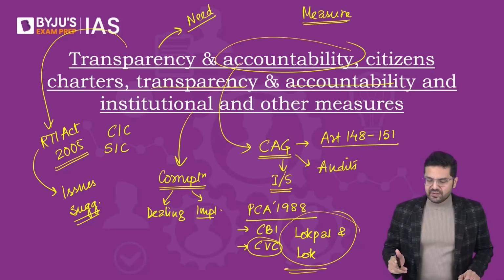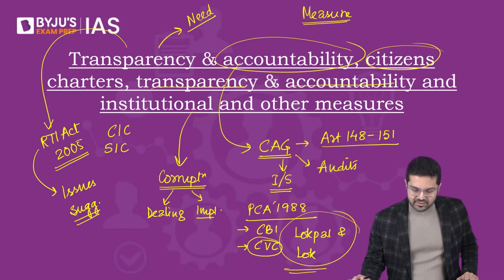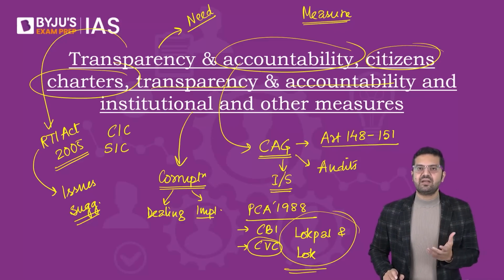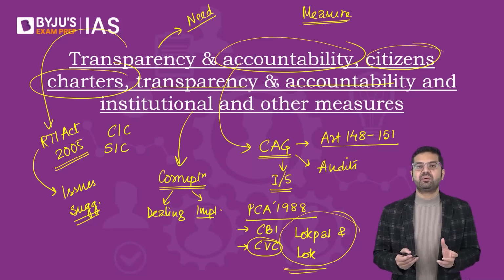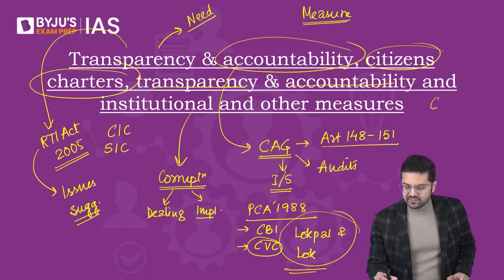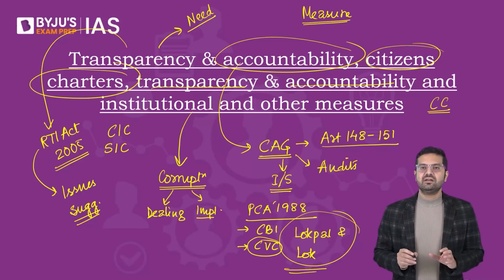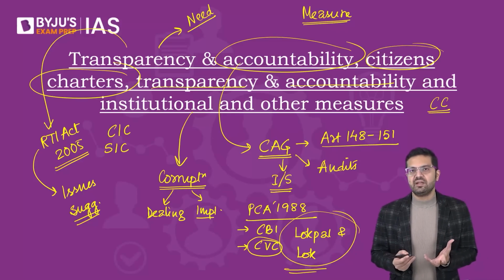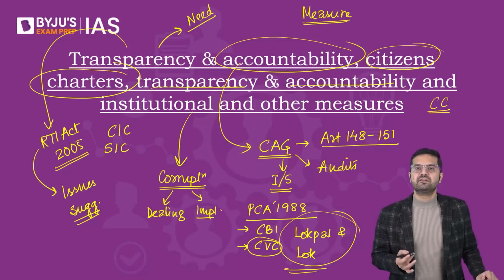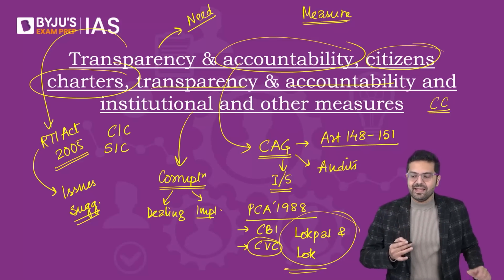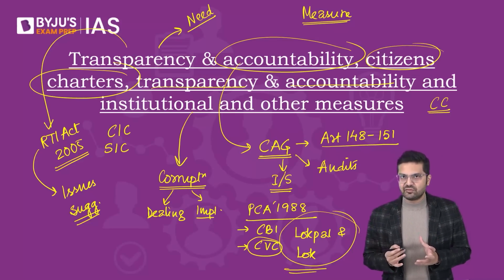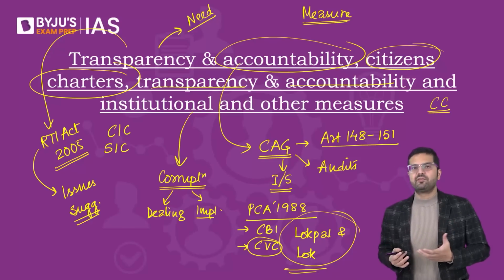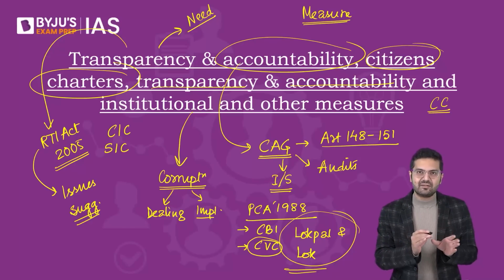Now you would have observed there is a topic mentioned under the syllabus, citizens' charters. Now these can be seen as an aspect of both transparency and accountability. Citizens' charters. We need to study what are citizens' charters and how to improve upon the service delivery. CCs are basically public statements defining the entitlements of citizens. It enshrines a trust between the service provider and of course the user. This is what is a citizens' charter.